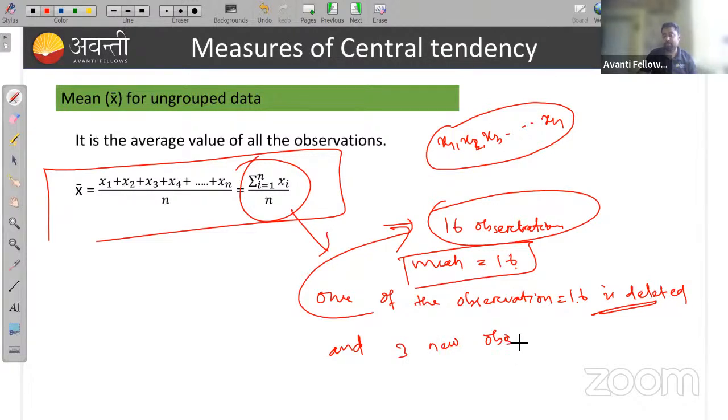Don't worry, this is a very easy question. You can observe how we can score 4 marks very easily if you know the concept of statistics. After the 16 is deleted, 3 new observations are added. Those observations are 3, 4, and 5.